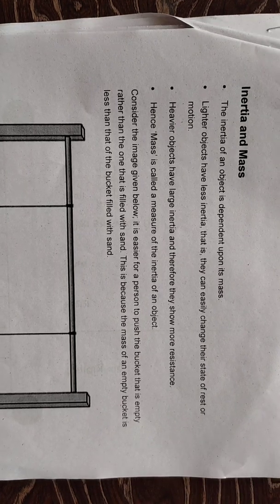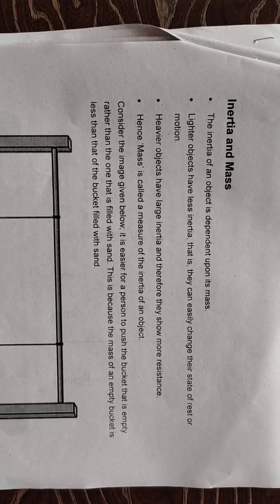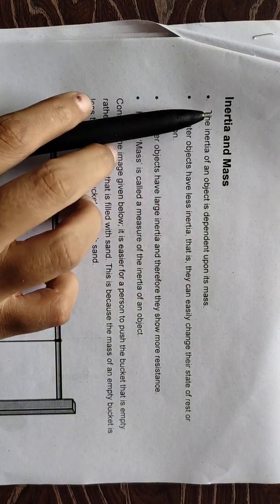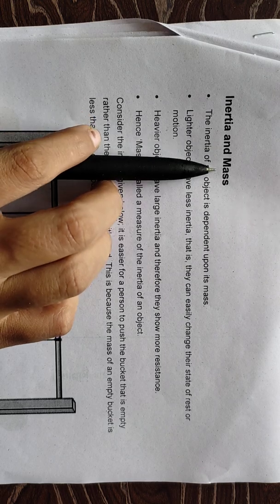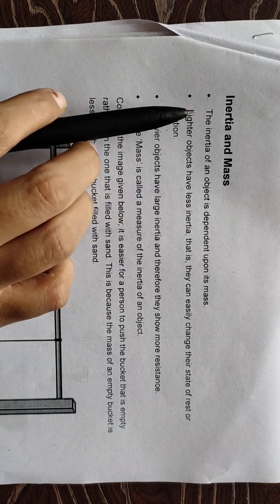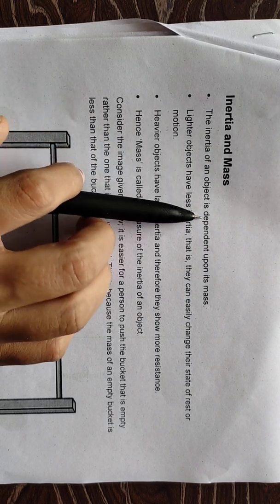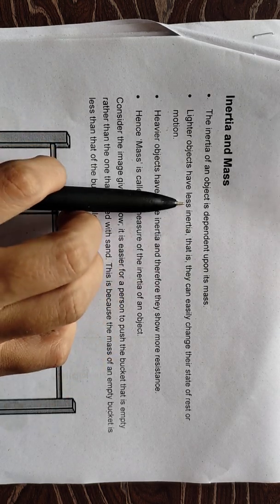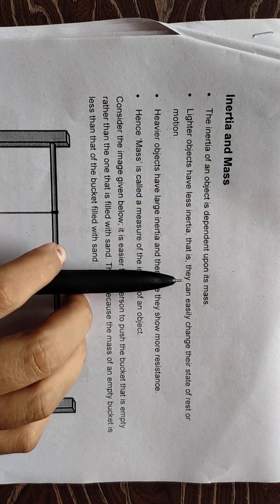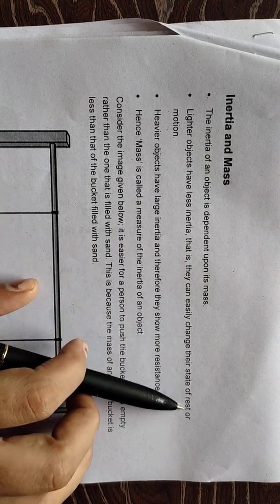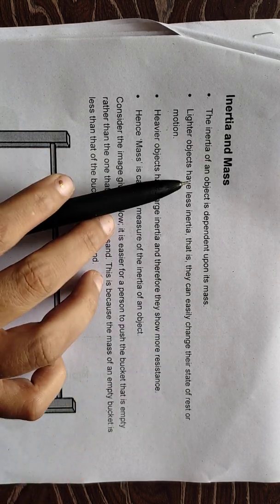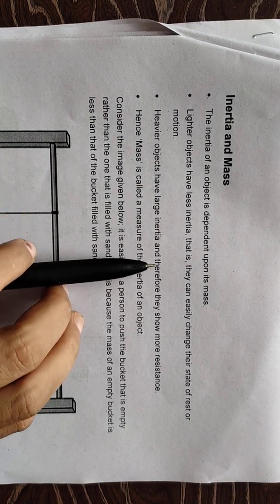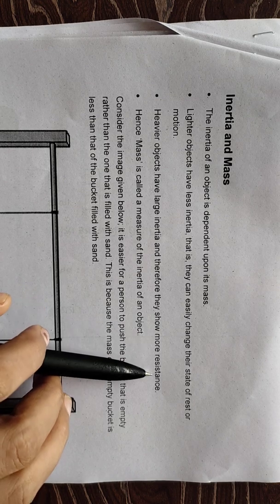Hello students, after seeing inertia, today we are going to talk about inertia and mass. So what is the relationship between inertia and mass that we are going to observe? The inertia of an object is dependent upon its mass. Lighter objects have less inertia, that is, they can easily change their state of rest or motion. And opposite to that, heavier objects have large inertia and therefore they show more resistance, right?